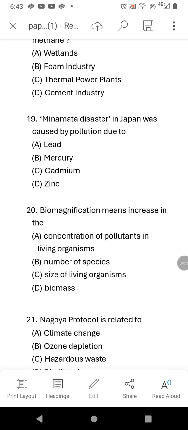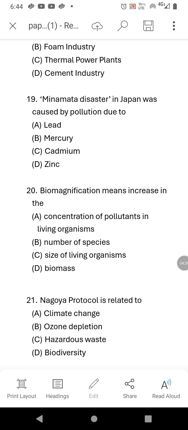Minamata disaster in Japan was caused by pollution due to mercury. Minamata disaster is a poison which is shown in water in Japan. Okay, so Minamata disease or the disaster was caused by mercury. Okay, because it is there in water.